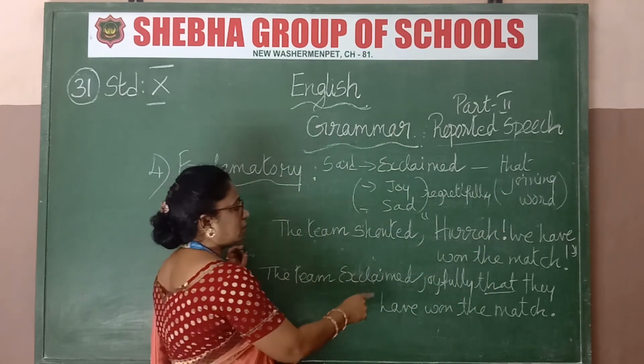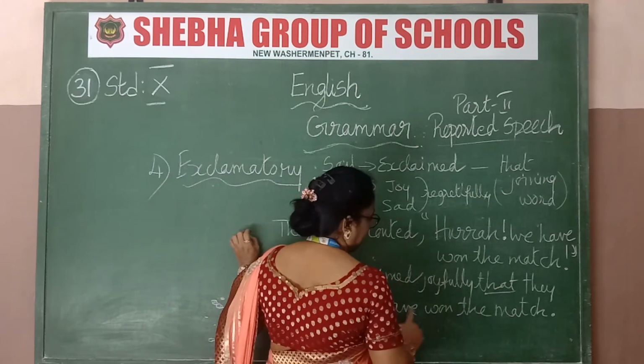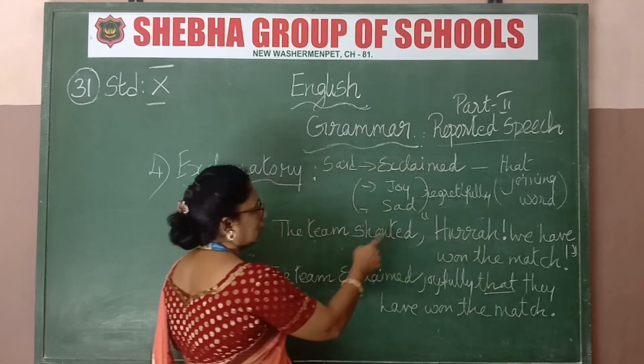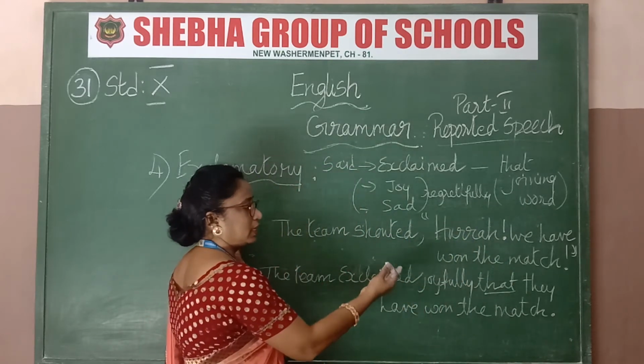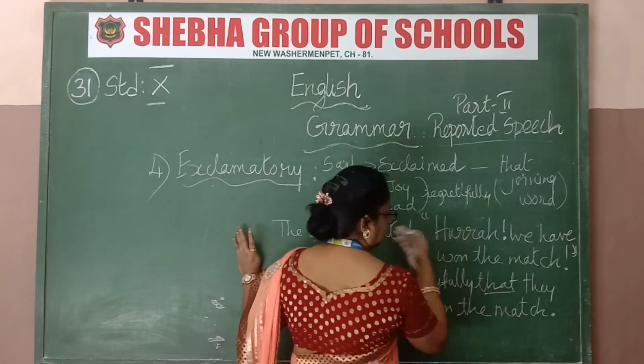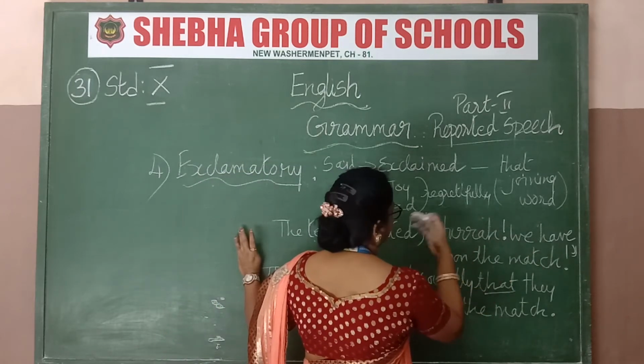The team exclaimed joyfully that they have won the match. See, "Hooray, we have won the match." Who's "we"? We have changed it to "they". No, "we" means this is direct speech, they are saying.